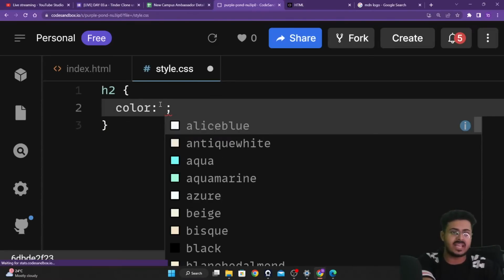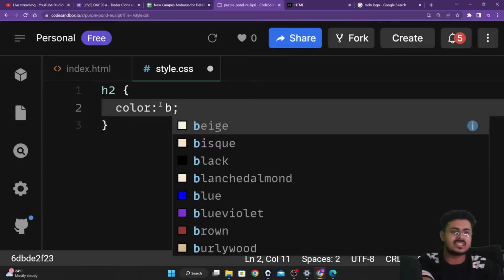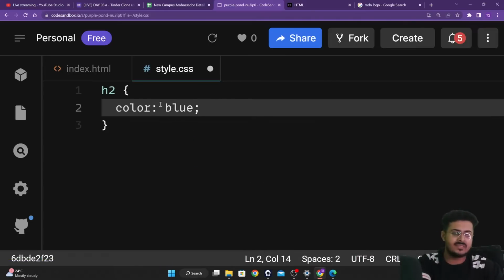Which color should I apply, guys? Please do let me know. Blue, should we apply blue color, guys? Please do let me know. Which color should we apply? Blue color, right? We'll be applying the blue color itself. And we'll be saving it.